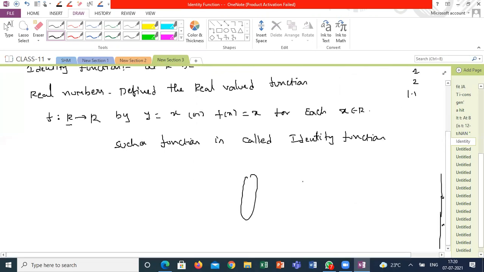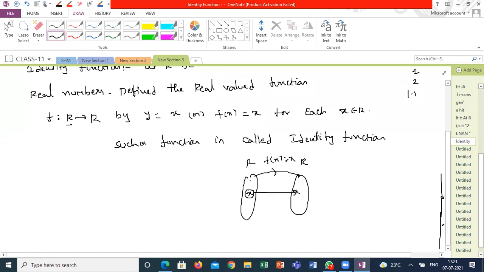If I am representing it with a mapping diagram, this is the real numbers set, this is the real numbers set. If it is x, it will map only with x. So if a real number exists in this set, the same real number will exist in the other set also, because you are defining from real numbers to real numbers. Each and every element of R has one and only one image in the set of real numbers.